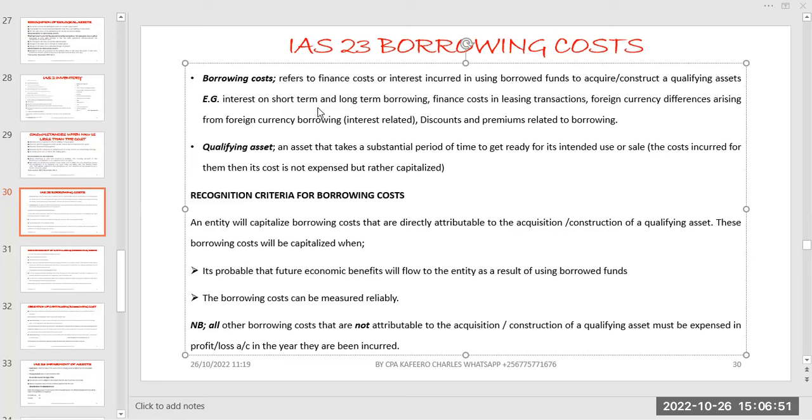Whichever, there is no way you can, if let's say they have given you 1 billion and you are supposed to repay it for 5 years, the interest you are paying, the 5%, is supposed to be on an annual basis. Meaning, if you have a discount, this discount is supposed to be on the whole loan amount, whether it is going to be for 10 years, the useful life. Meaning, it is going to be the discount of 10% times the 1 billion, whichever figure you get, is supposed to be for the whole